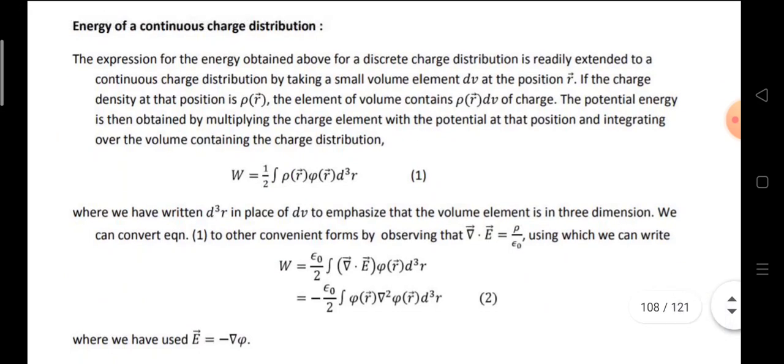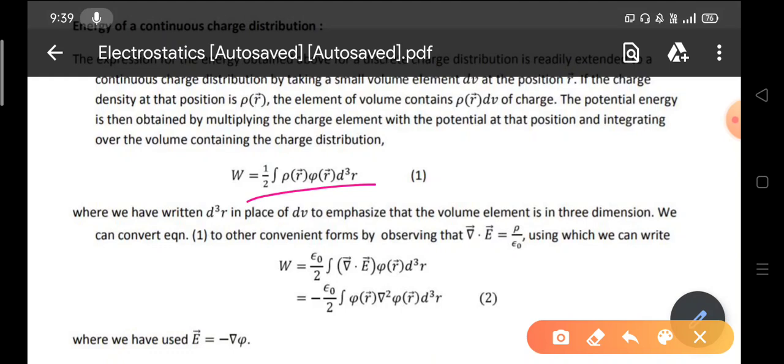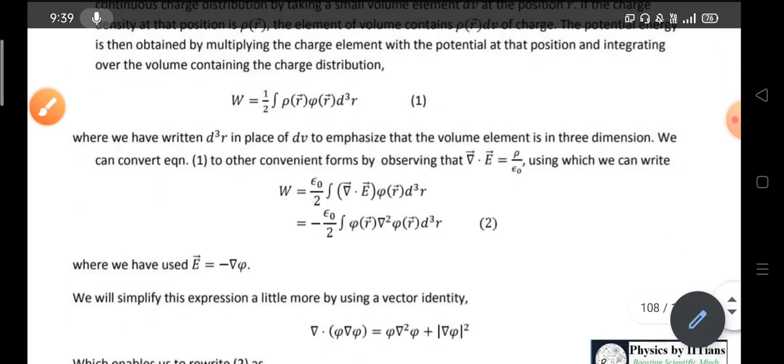So W will become 1 by 2 integration over rho of r, phi of r, dq bar, where dq bar is dv, the volume element in 3 dimensions.